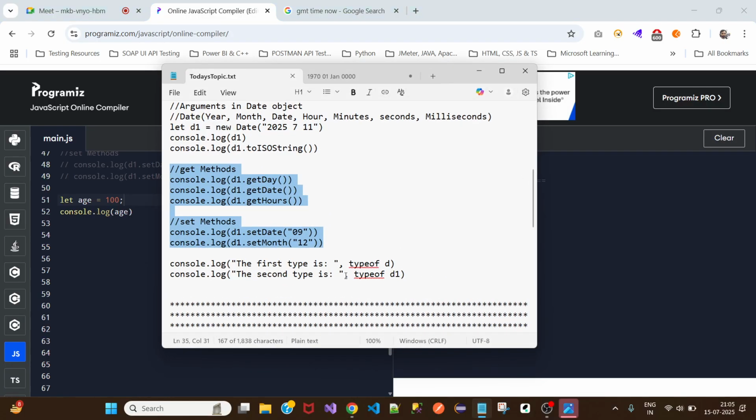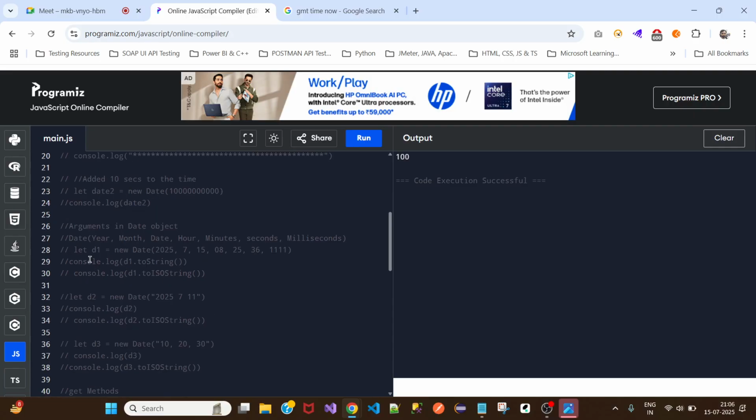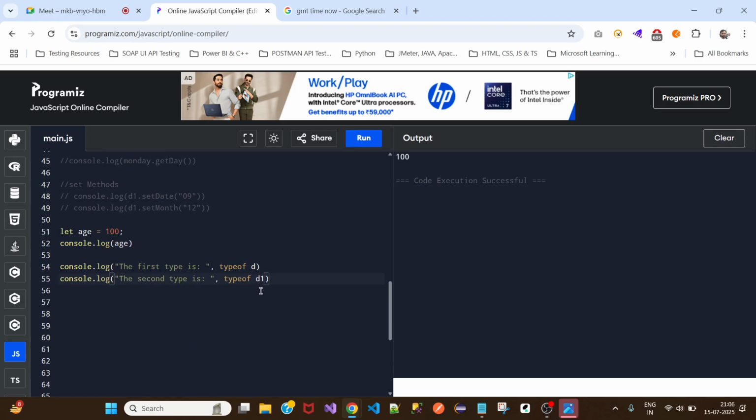And why I was saying date is an object, let me show this. How can we check which data type it is? Now I'll uncomment this part, and also I'll take this one as well. And typeof Monday. When I run this, see, it is an object. Why did it say typeof D? Oh, sorry, there's no D. Yeah, D. See, date is an object.